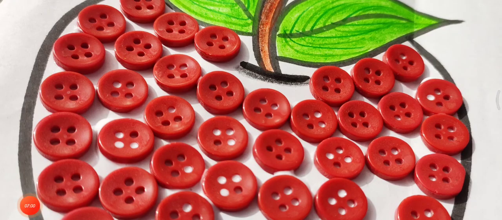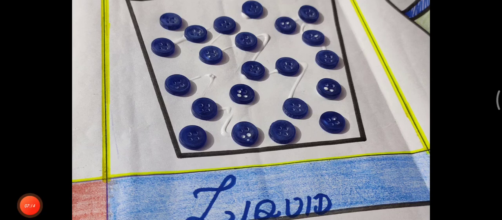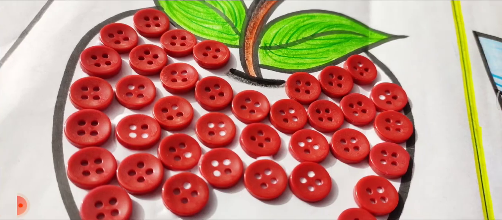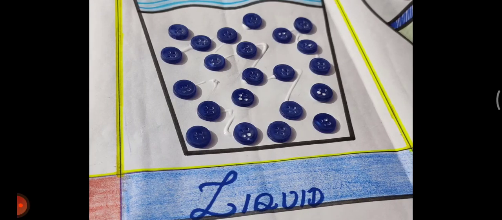See this picture like this, okay? I have arranged the buttons closer to each other. Fine. In the next image, what you have to do? See this? This is the liquid part. In this, I have arranged the buttons quite away from each other. Meaning there should be space between the particles, okay? But in the apple, I have arranged them very closely. These are very closely packed. And then in the liquid, there should be some space between the particles. I hope you have understood this.